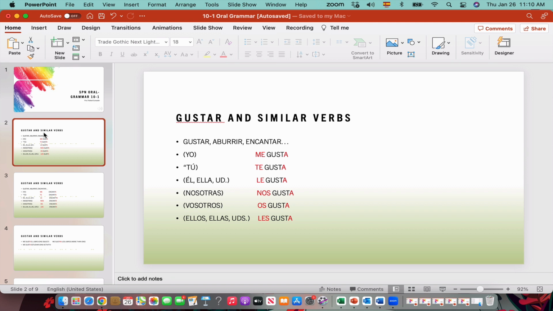So if you want to say I like, in Spanish you say me gusta. Me gusta means I like. So you see, instead of saying yo, I use me. Me gusta, and the verb, as you see, ends the same all the way down, right? So me gusta means I like, te gusta means you like, le gusta means he or she or usted like, nos gusta, we like, os gusta, you like, in Spain vosotros, right? And les gusta is they like or ustedes like. So that's the way you say I like, you like, he likes, and so on.